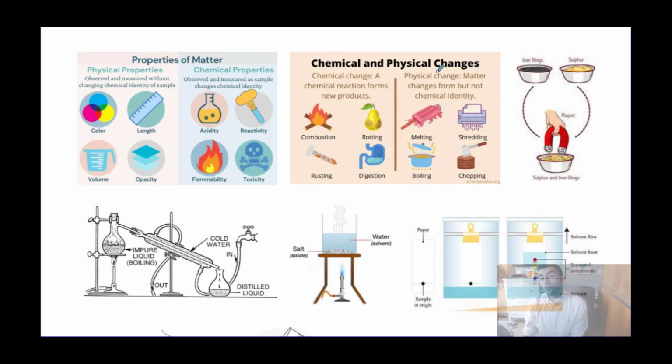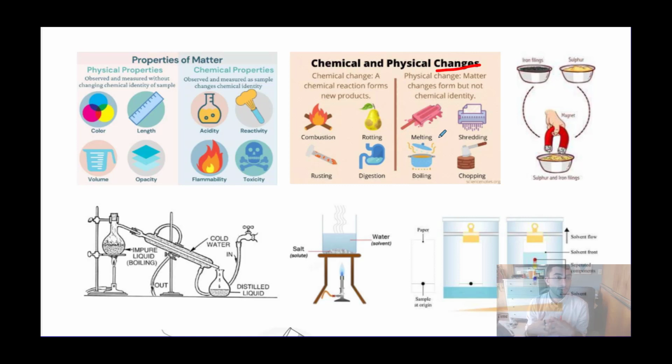A chemical and physical change is altering the matter in some way, shape, or form, but the difference between a chemical change versus a physical is that in a physical change, the matter changes only form, but not chemical identity or composition. And in a chemical change, the change that's occurring is changing the composition and the identity, hence creating a new substance. So there are some examples of both chemical and physical properties, and then chemical and physical changes for you. We then looked at separating mixtures.